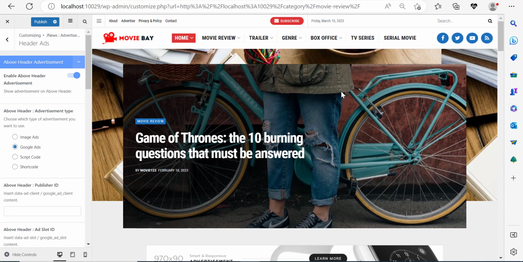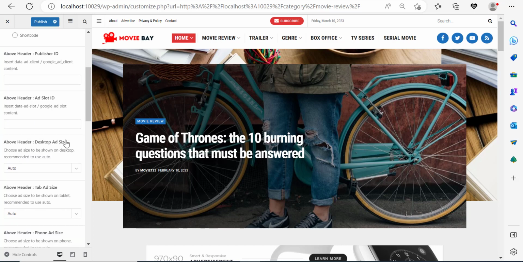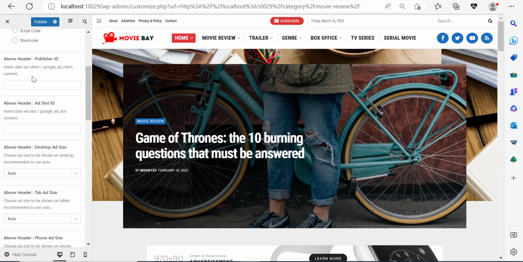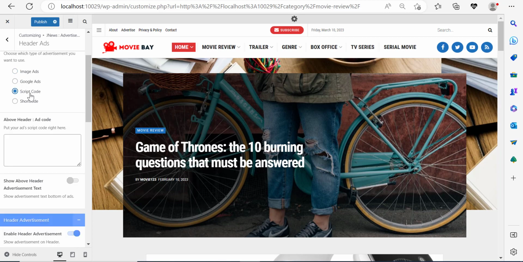Now over here, pay careful attention. You have 4 options. You can either show image ads or Google ads, which is AdSense, and normally if you're a member, or if you're approved by Google AdSense, they will give you a short code that you can paste over here. But we're not going to see that here. We're going to explore the image ads as well as the script code.